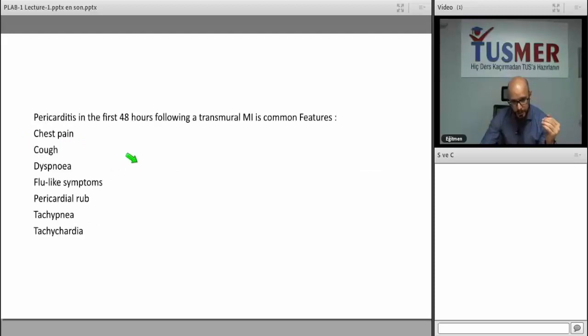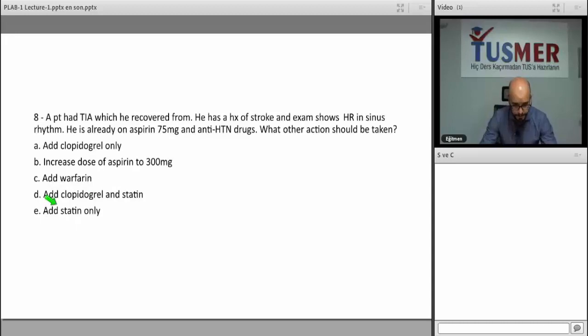You know very well that pericarditis is seen with chest pain in the first 48 hours. You can see it with chest pain, cough, dyspnea, flu-like symptoms, and pericardial rub. It's like if you are walking on snow and you hear the crunching under your shoes, pressing the snow on the ground. Tachypnea and tachycardia are also seen.